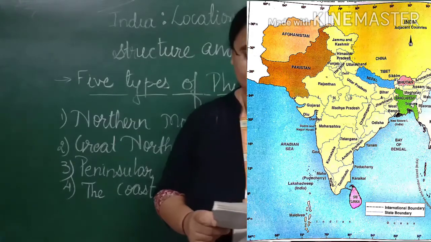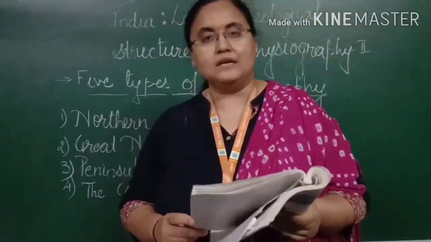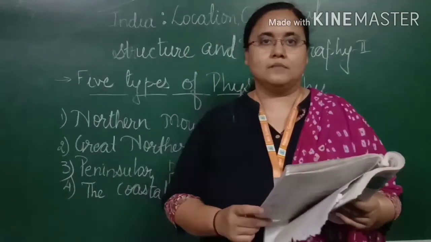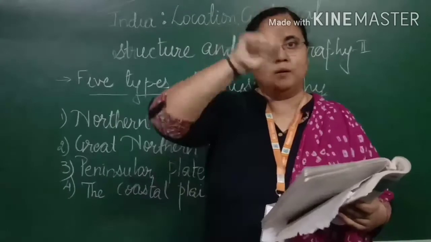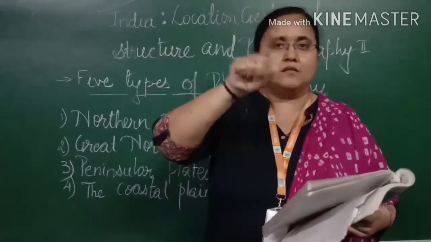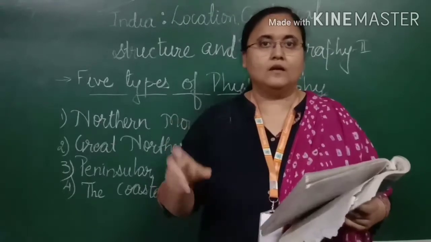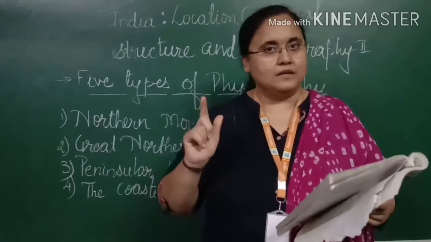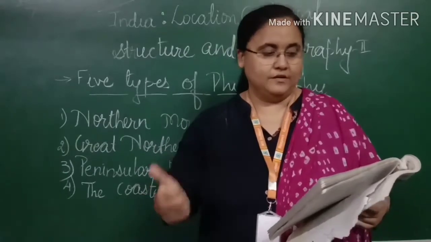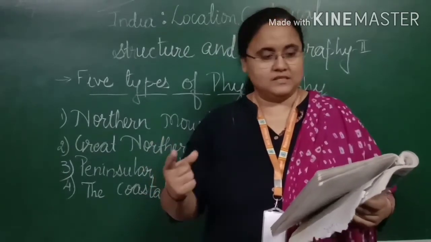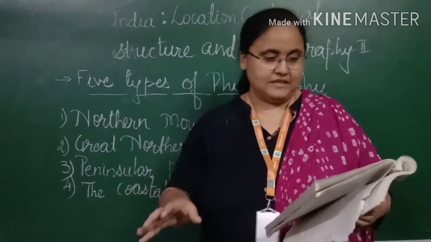The Himalaya on the whole can be divided into 2 divisions. One is the northern Himalaya region and the other one is the eastern Himalaya region. That means, as we have already seen in the map, the upper portion of our country is totally covered with land. That covered land we call the Himalaya. But this particular portion has been divided into 2 parts. First, the northern Himalaya region, and second, the eastern Himalaya region. Till here, I hope it is clear.